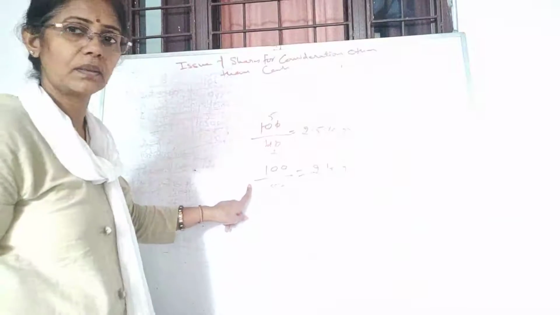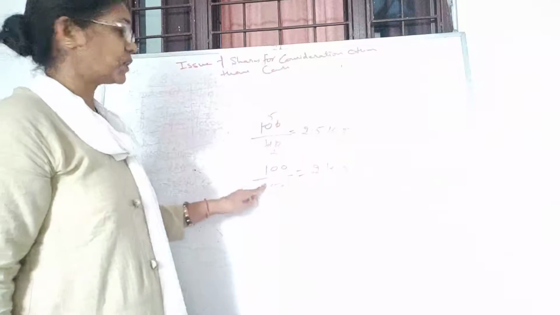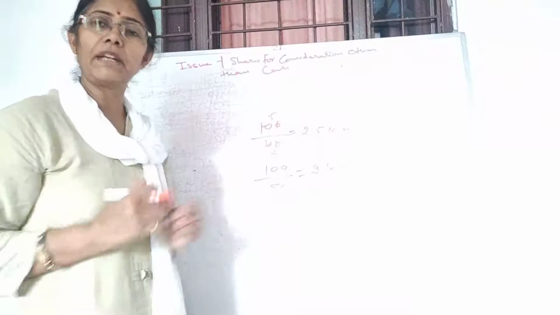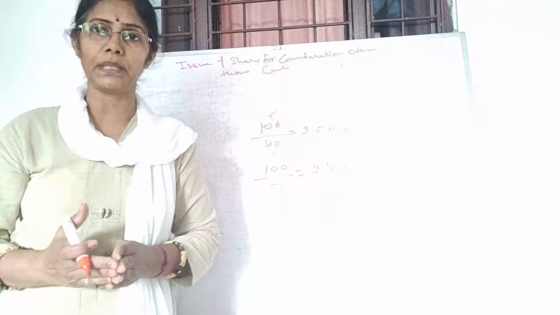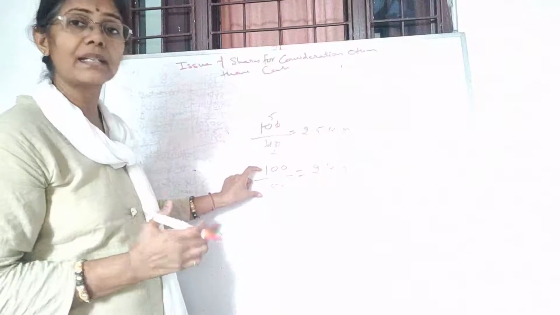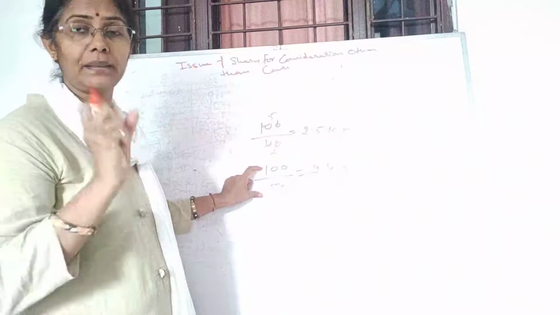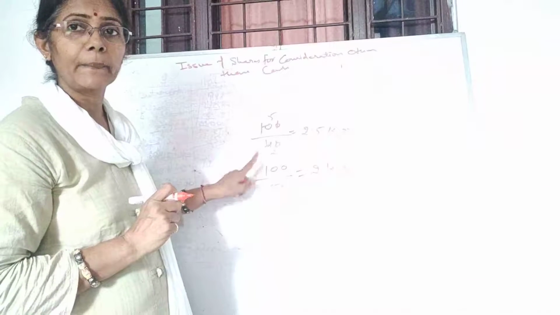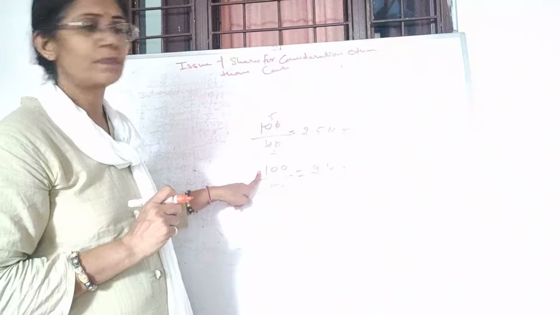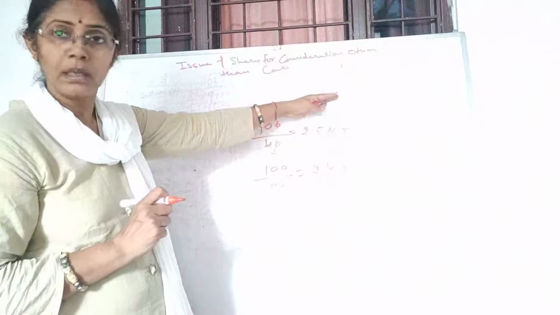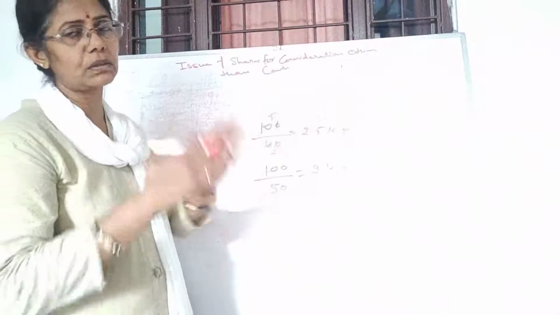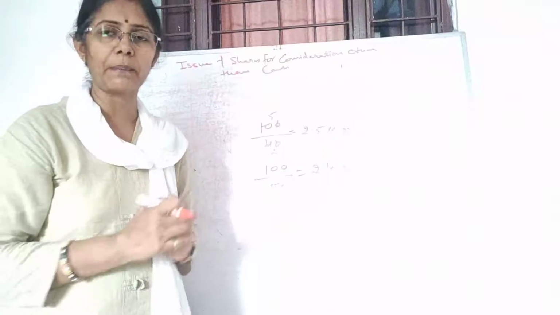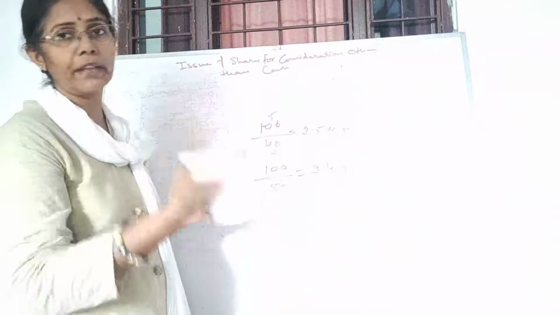All right, students, this is your condition of the premium. Whenever you are issuing the shares at premium, you will get a reduced quantity because the prices have increased, and this is a fixed amount. This amount is not going to change, as you have to pay 7,000 for the purchase of the machinery. So that 7,000 will be the fixed amount, and that will be divided by the value of share.